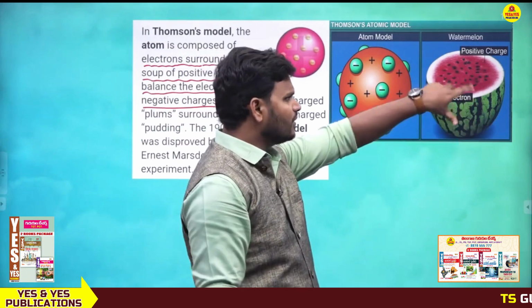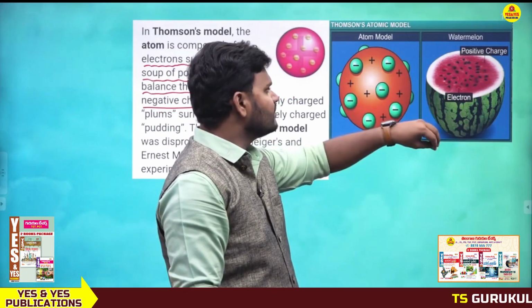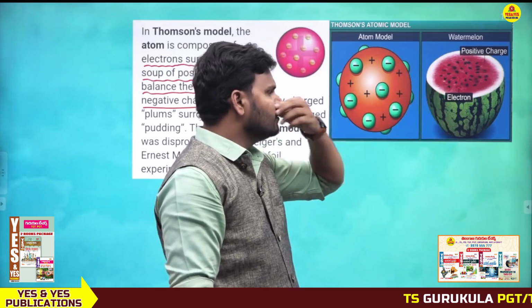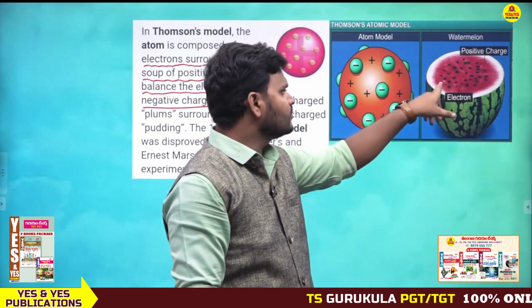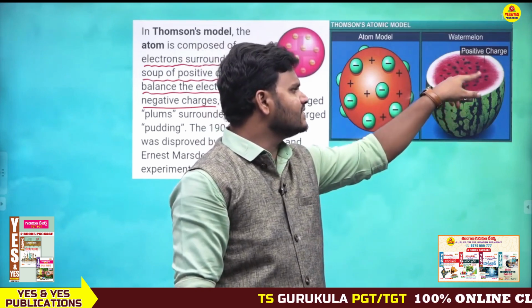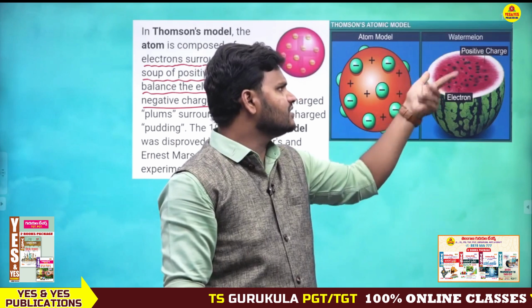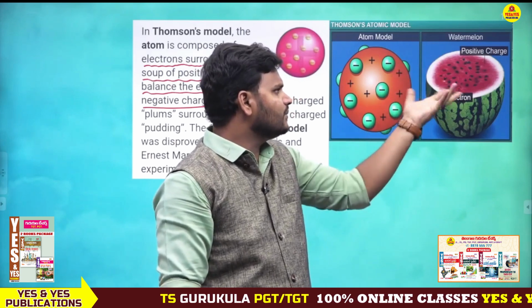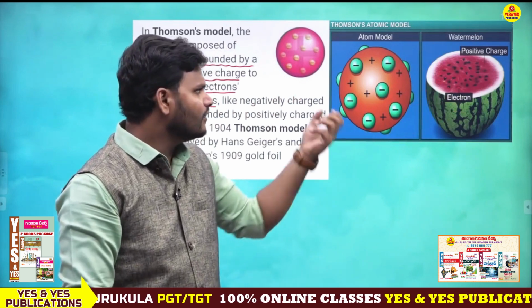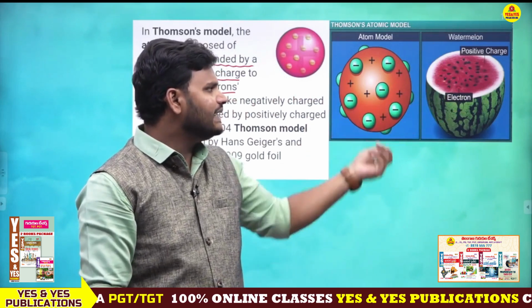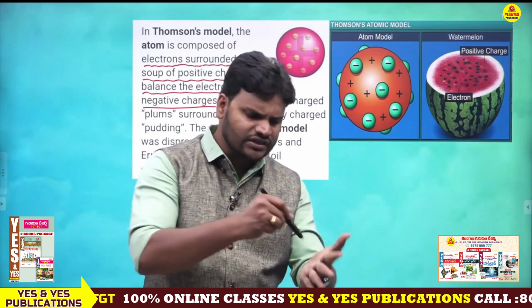This is a watermelon. According to J.J. Thomson's model, he has assumed the watermelon is the atom. The seeds are the electrons, and the red part he has considered positive charge, which is nothing but proton.